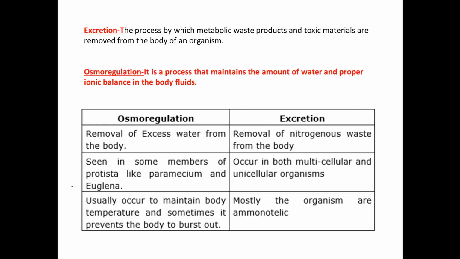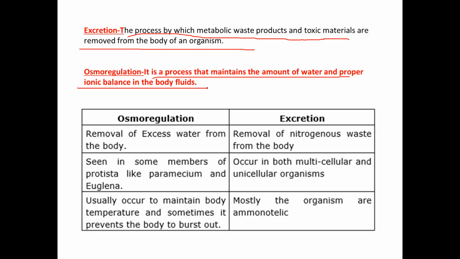Excretion is a biological process in which an organism gets rid of excess or toxic waste products of metabolism. So it is a process by which metabolic waste products and toxic materials are removed from the body of an organism. Osmoregulation is a process that maintains the amount of water and proper ionic balance in the body fluids. Osmoregulation occurs in some members of Protista like Paramecium and Euglena, and sometimes it also prevents the body from bursting.